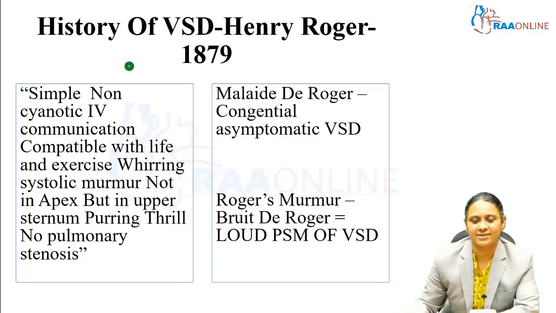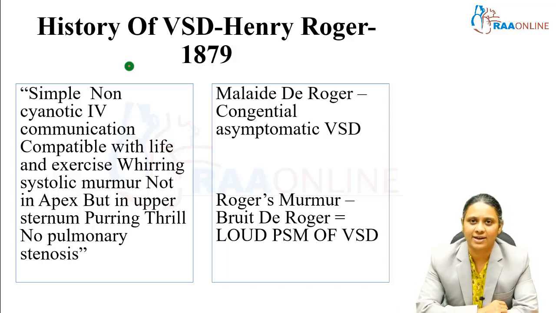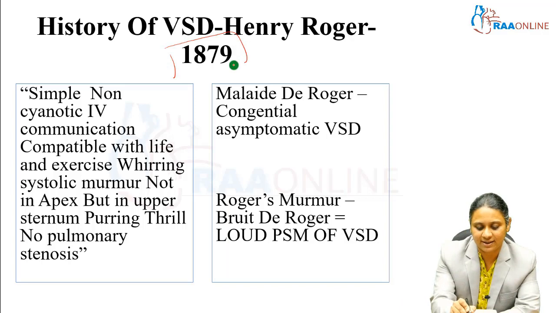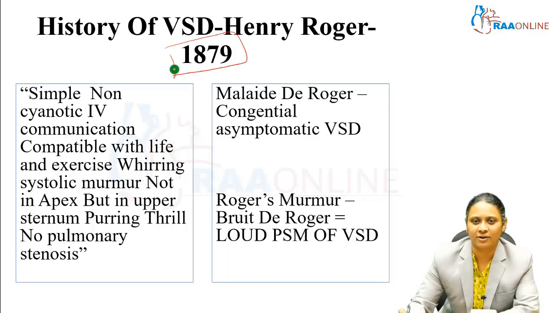In the history of VSD, there are two important names to remember. One is Henri Roger. He is a French pediatrician. In 1879, he described a small or restrictive VSD which is asymptomatic.